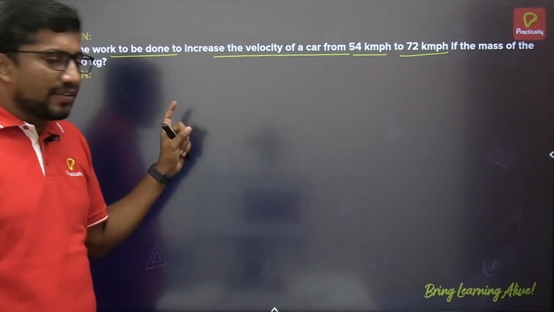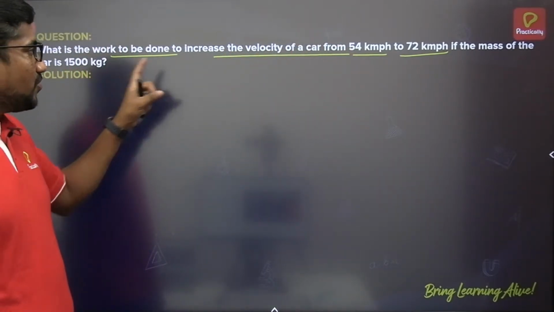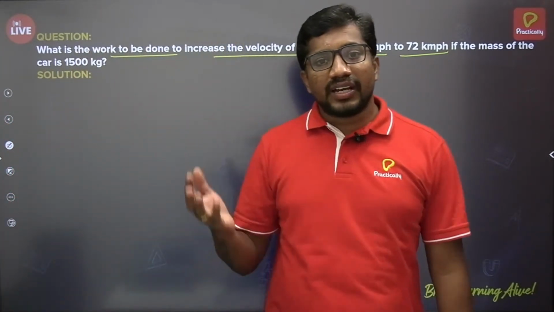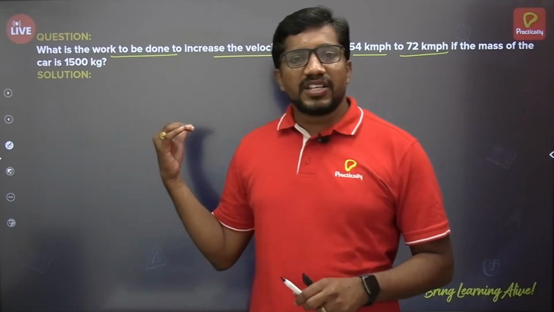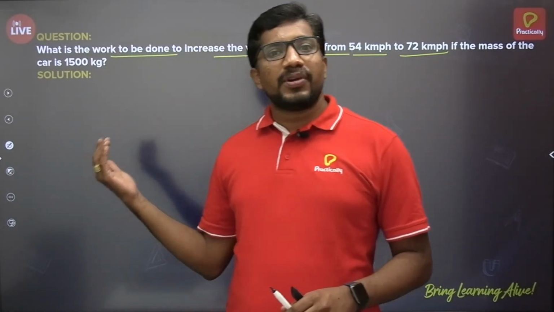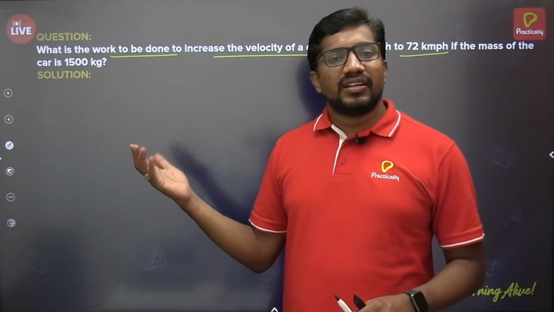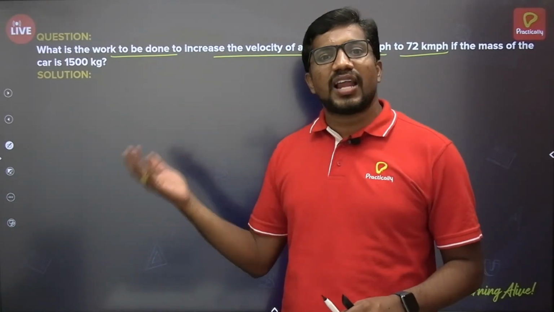Even if the force is not given, no issues, leave it. And the mass of the body is 1500 kg. What is the work done in this case? So far we have dealt with work done calculation: work done is equal to force multiplied by displacement. We have written the work done in terms of force and displacement. But in this particular case, the force acting on the body is not given, and you are not given even the displacement that has occurred. Displacement value is not given, force is not given, and still you are asked to calculate work done.